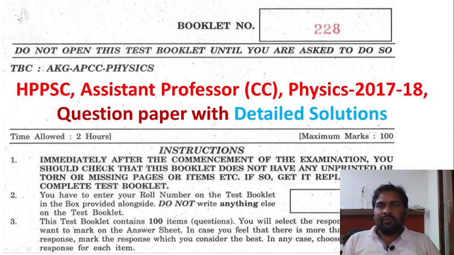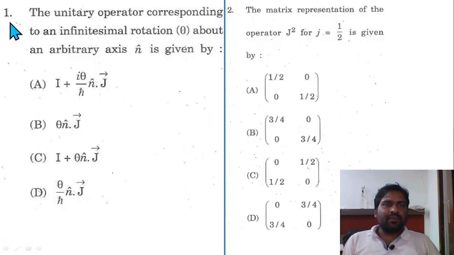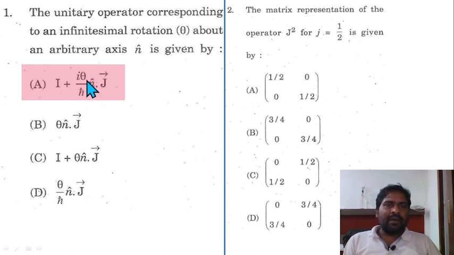Now I am going to solve questions of the 2017-18 assistant professor college grade exam conducted by HPPSC. In that exam there are 80 questions from physics and 20 questions from awareness or GK. So let's start, guys. Question 1. The unitary operator corresponding to an infinitesimal rotation theta about an arbitrary axis n cap is given by: option A is correct, I plus i theta divided by h cut n cap dot J.